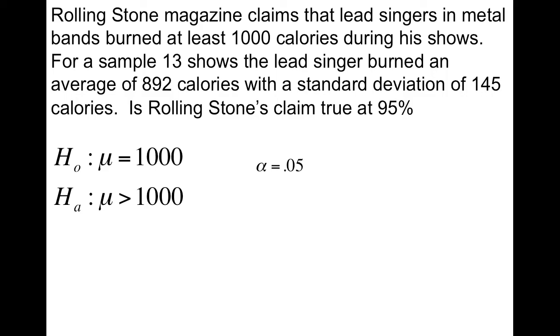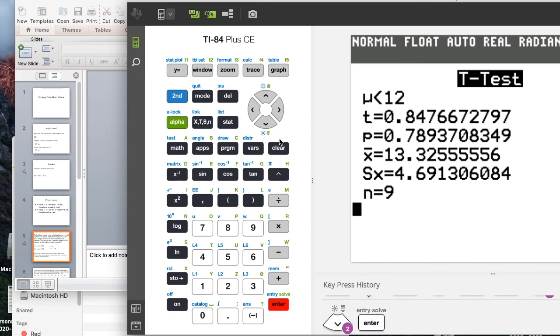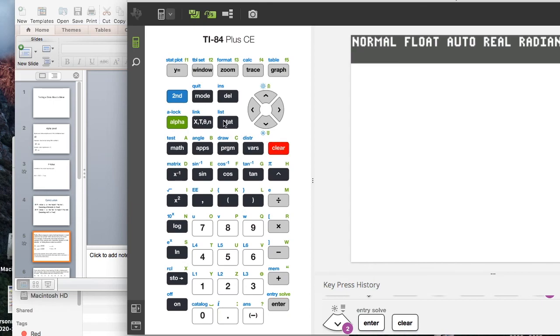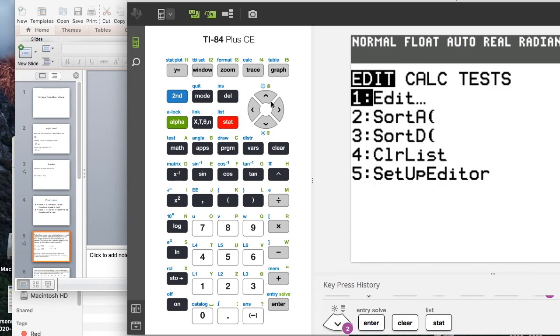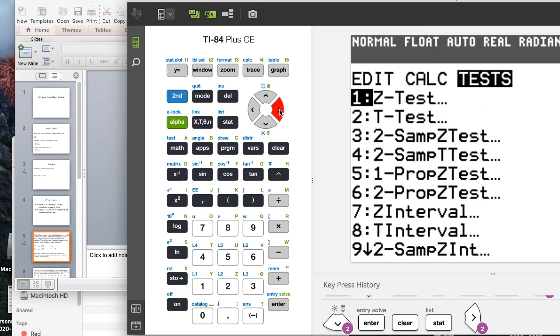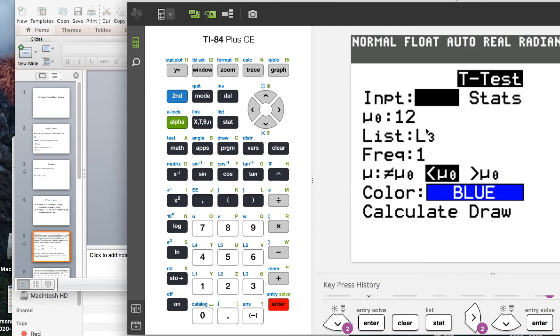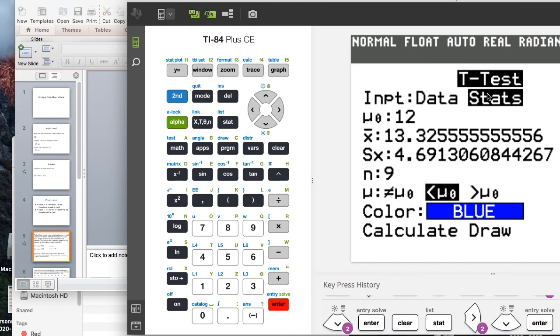And now I'm going to go to the calculator to show how to get the p-value. So I'm going to go stat, go over to tests, and number 2 there is the t-test. Now I want to make sure stats is highlighted. It did not give us a list of data. It told us our summary statistics.